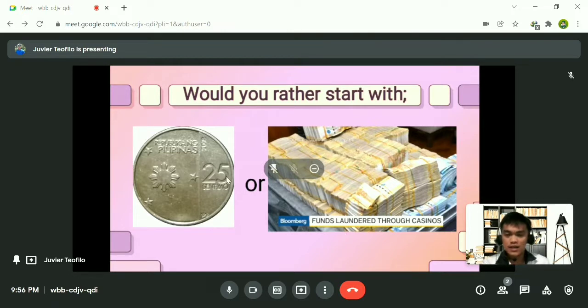Okay, thank you for the response. Some others say that they are going to start with the 1 million on the 30th day. So please stick with your choices. For those students that choose the 1 million, I will show you the magic, because the 25 centavos that doubled per day until the 30th day would become much larger. Let me discuss that in the next slide.